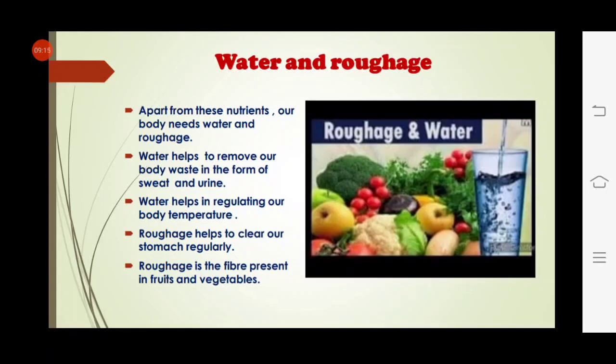Roughage is the fiber present in food, fruits and vegetables. We will get roughage if we eat food, fruits and vegetables.